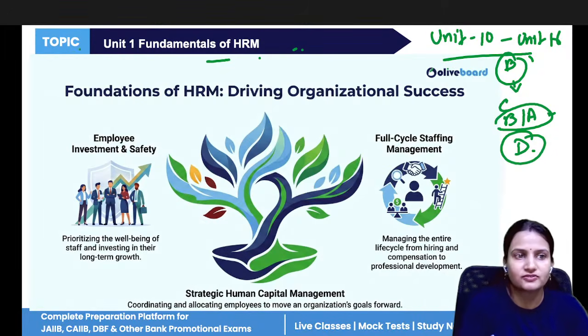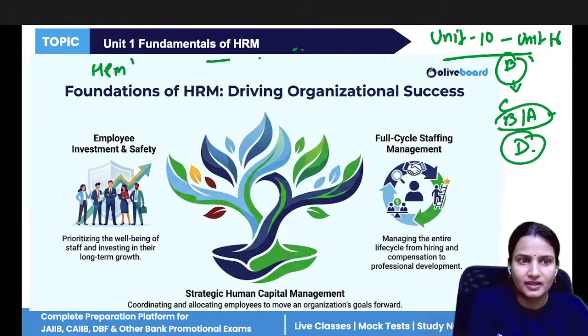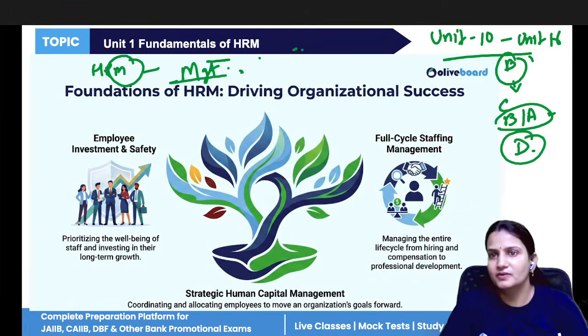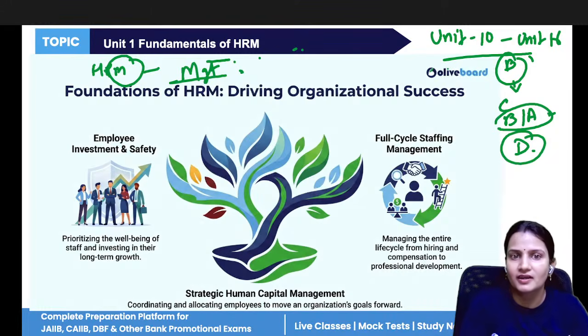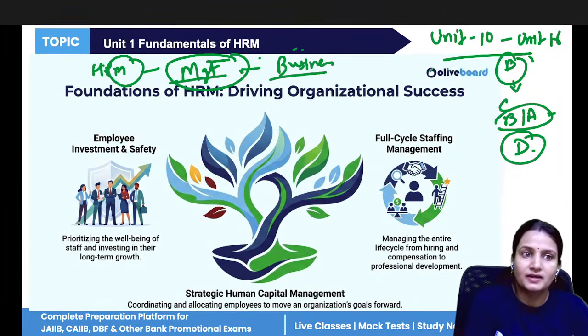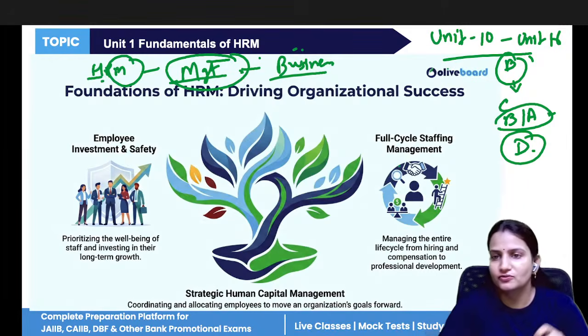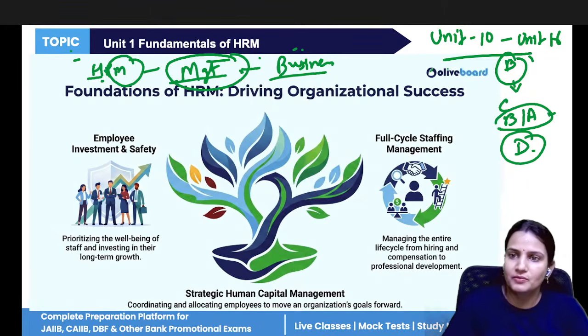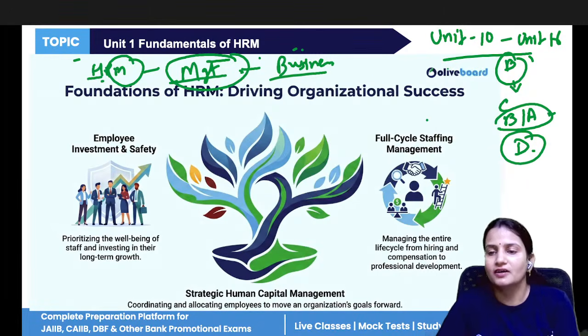HRM. If I ask in very layman language, what is HRM? Before HRM, the first thing you should know is what is management. Management is the process of organizing things. It is the process of planning. It is the process of coordinating. In management, we do everything related to business, related to people, related to internal culture. But if the two words human resource are added before management, it means managing the human resource.